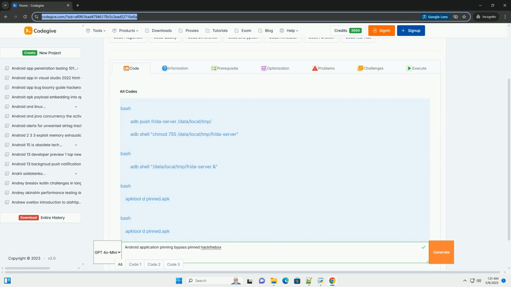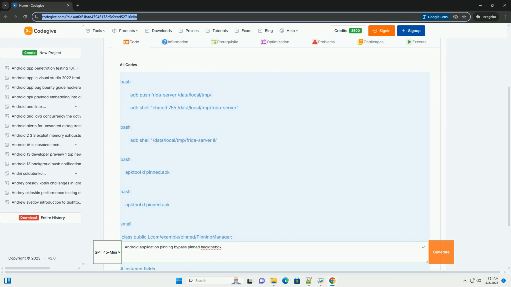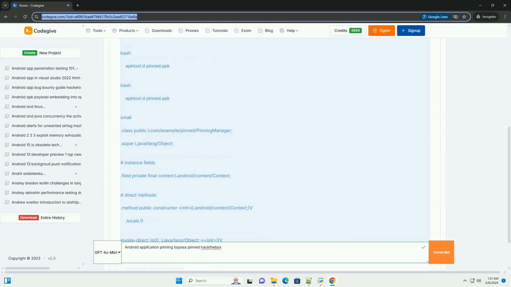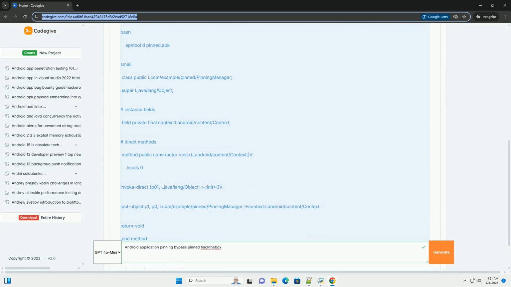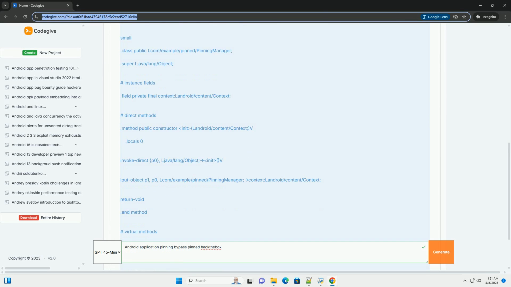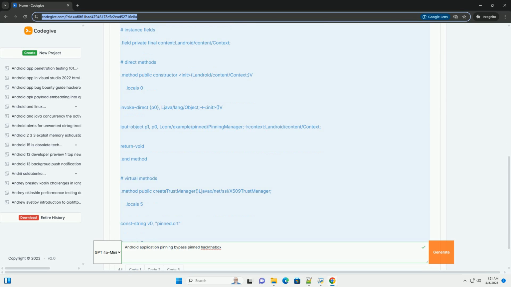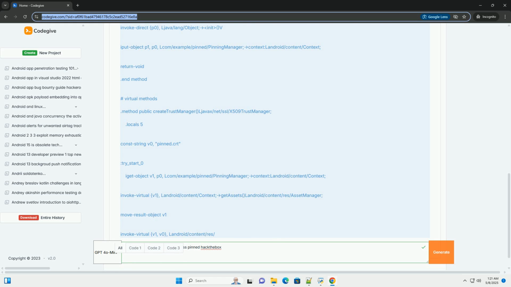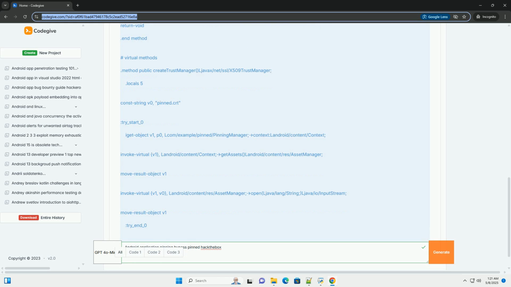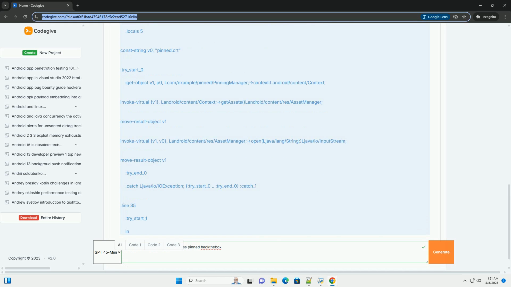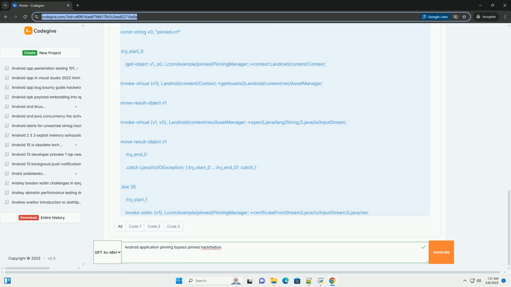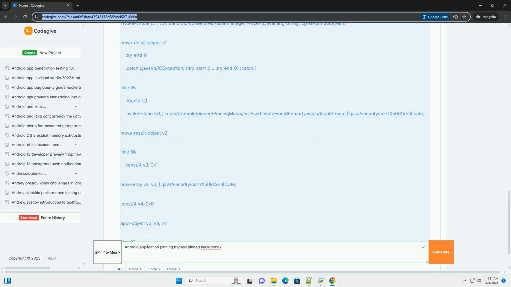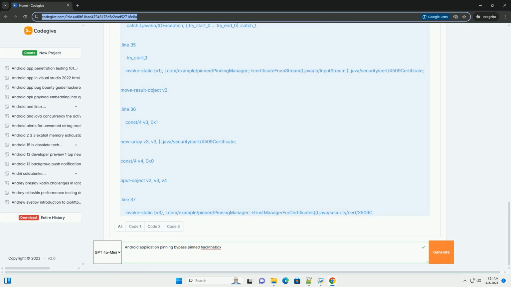Android Application Pinning Bypass, a deep dive, Hack The Box Pinned. Android application pinning is a security mechanism implemented by developers to prevent man-in-the-middle (MITM) attacks and ensure that the application only communicates with its intended server. This is achieved by embedding the server's certificate, or its public key, within the application and comparing it with the certificate presented by the server during the TLS handshake. If the certificates don't match, the connection is refused, preventing attackers from intercepting or manipulating the communication.